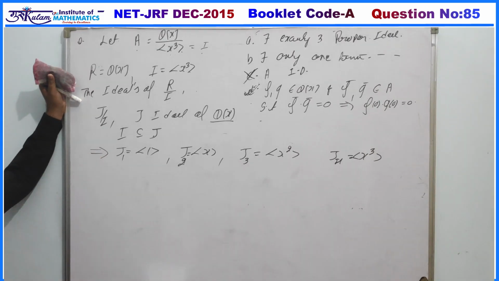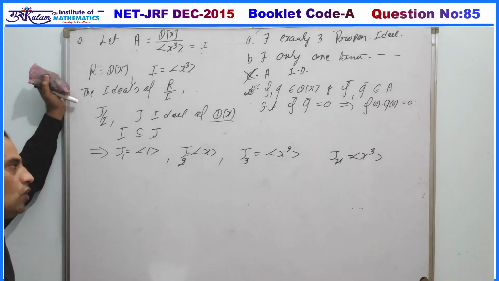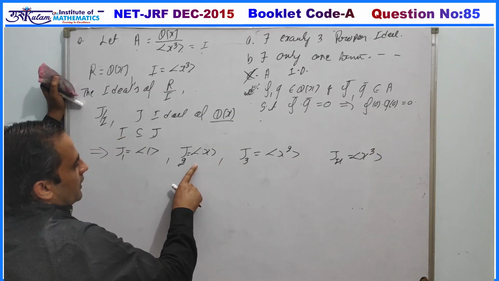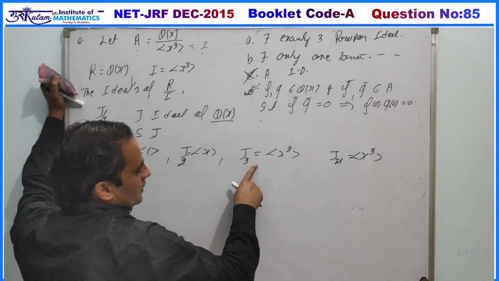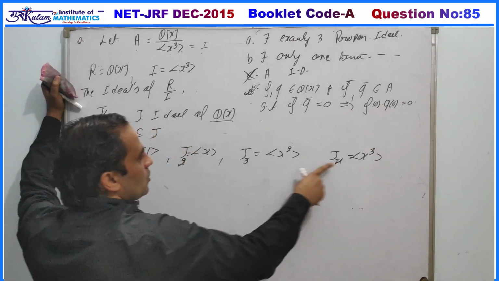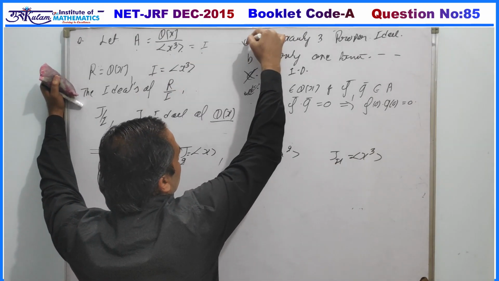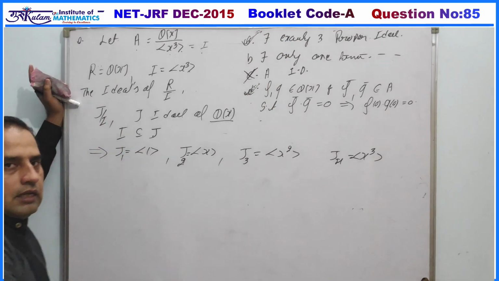So hence there are exactly 4 ideals, and out of these 4, 3 ideals are proper: J1/I, J2/I, J3/I, and J4/I. These 3 are all proper ideals of A. So your first option is definitely true. There are exactly 3 proper ideals.